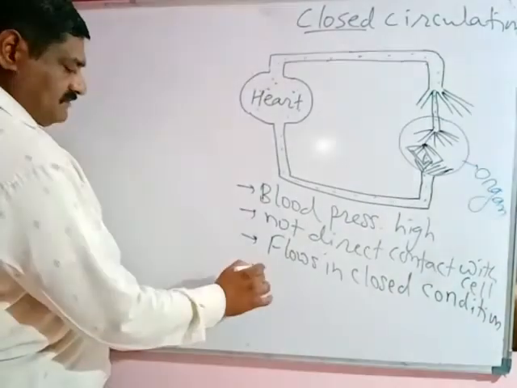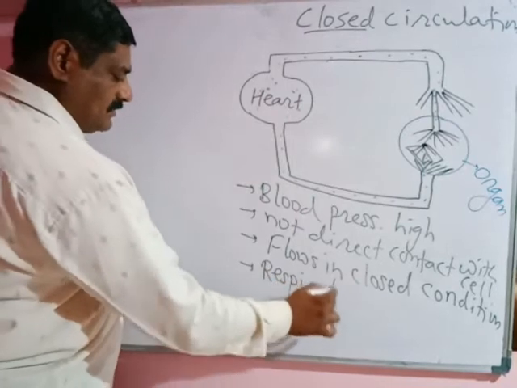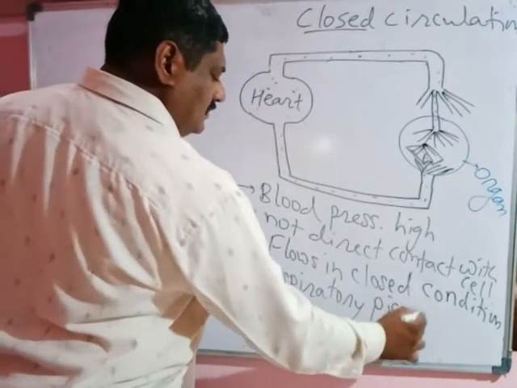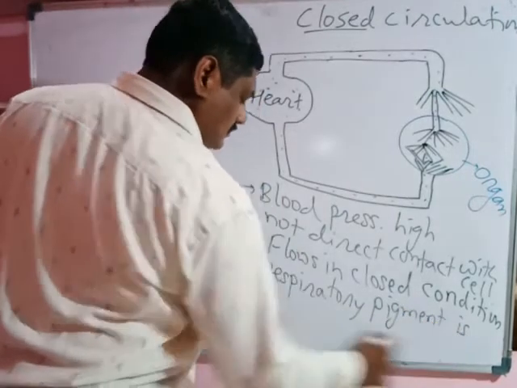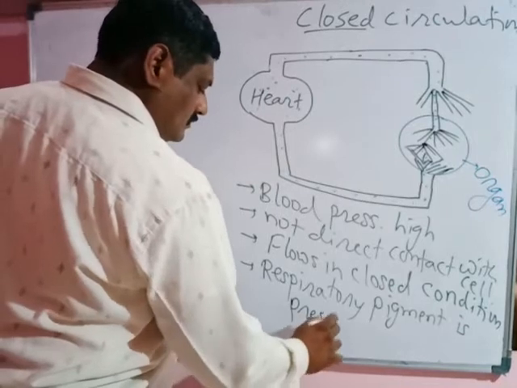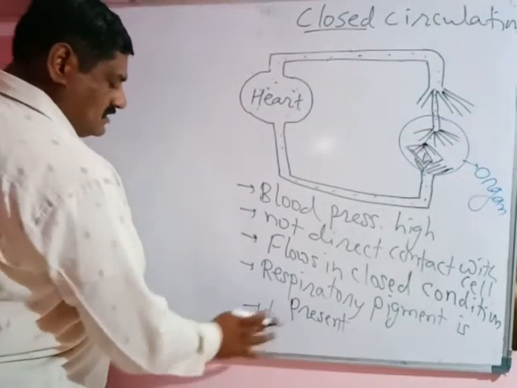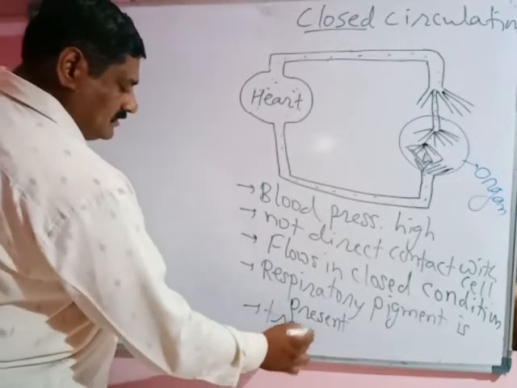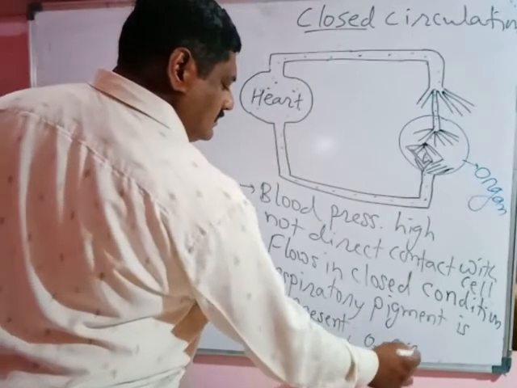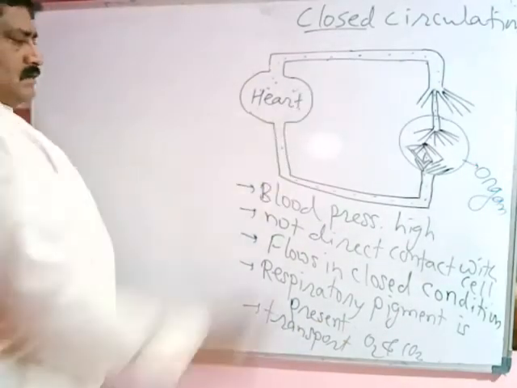There is the presence of a respiratory pigment, hemoglobin, or another type of respiratory pigment. So blood is colored, and that respiratory pigment helps in the transport of oxygen and carbon dioxide, mainly oxygen. So this is closed circulation.